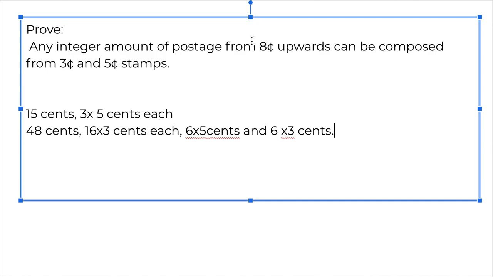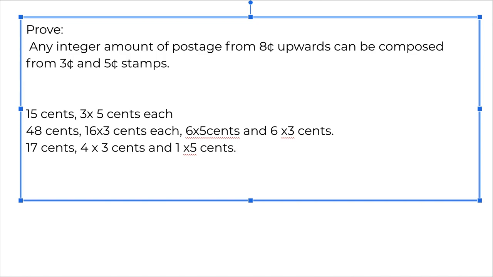So I have an infinite supply of 3 and 5 cent stamps each, and I just want to show that it is possible to make any amount. So if I have to send a postage which requires 17 cents worth of stamps, what can I do for this? So 4 three-cent stamps and 1 five-cent stamp, right? This is possible. All right.